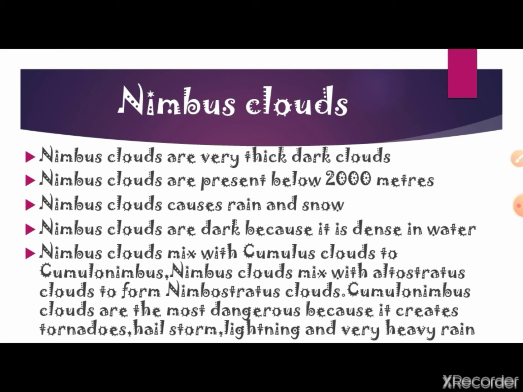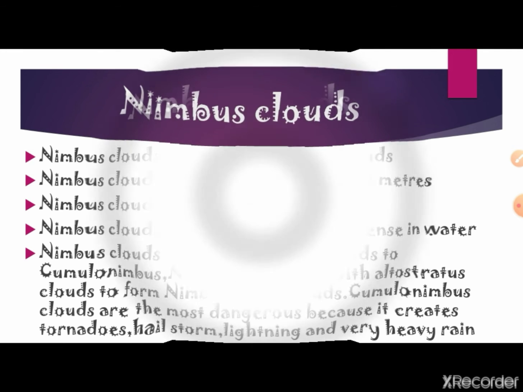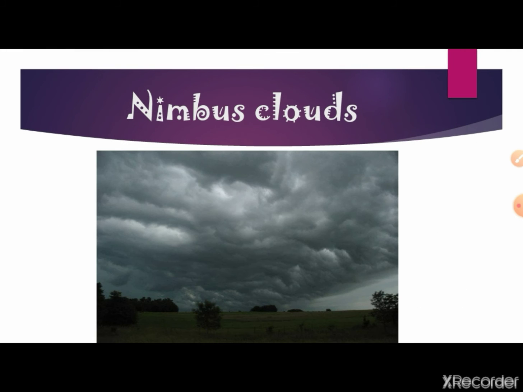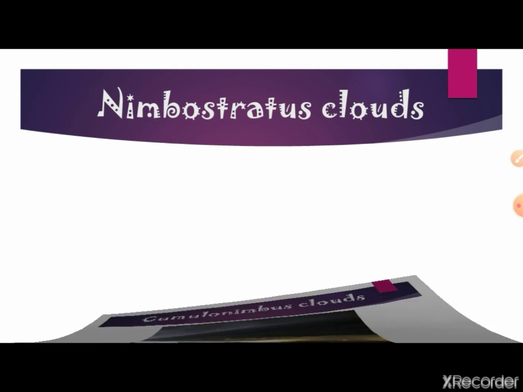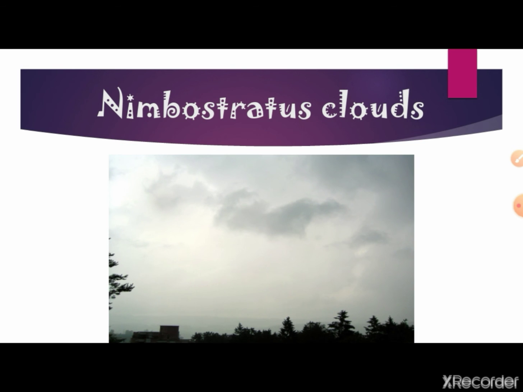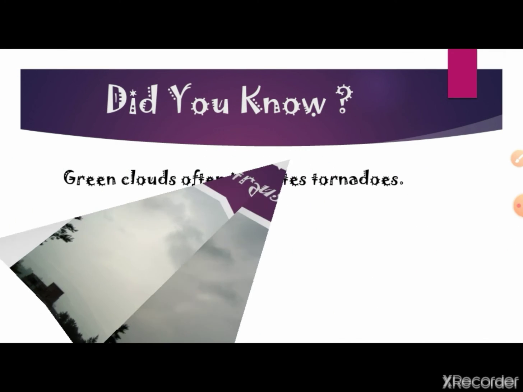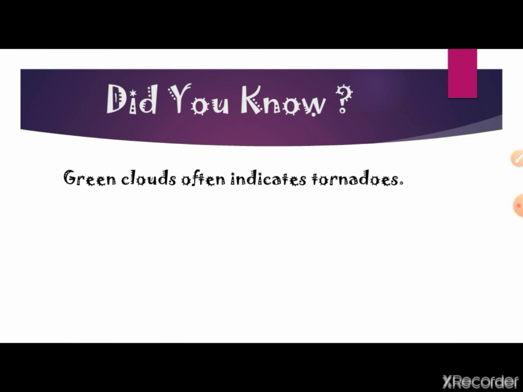Cumulonimbus clouds are the most dangerous clouds because they create tornadoes, hailstorms, lightning and very heavy rain. And this is the picture of nimbus clouds. And this is the picture of cumulonimbus clouds. It is creating a tornado. And this is the picture of nimbostratus clouds. Did you know green clouds often indicate tornadoes?